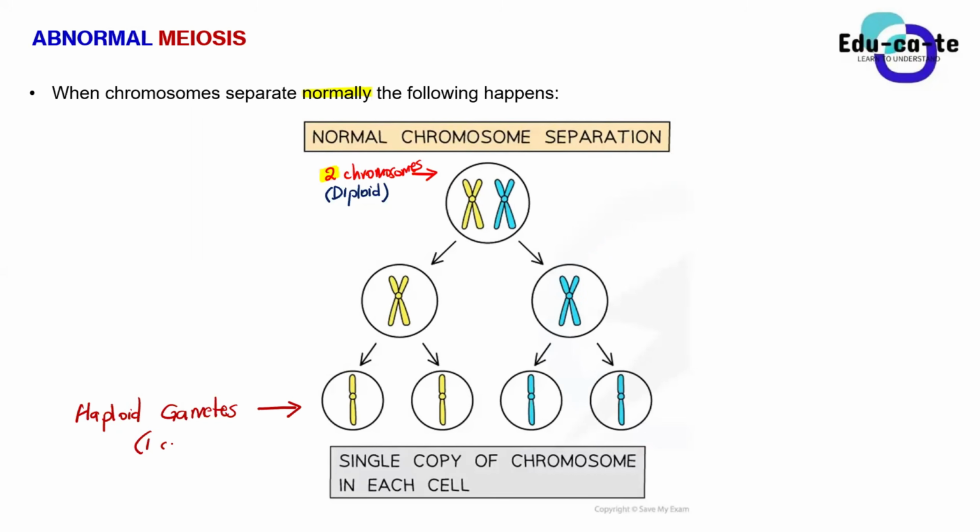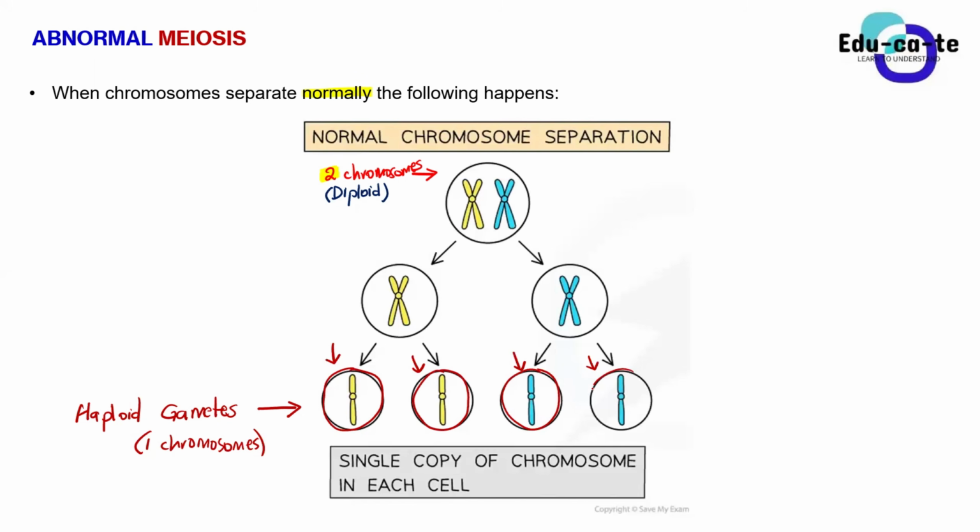When you look at these 4 cells at the end individually, you will notice that the first one has 1 chromosome. Can we agree on that? This is a chromosome, right? This is one cell having 1 chromosome. The second cell has another chromosome, the third cell has another chromosome, and the 4th cell has another chromosome.